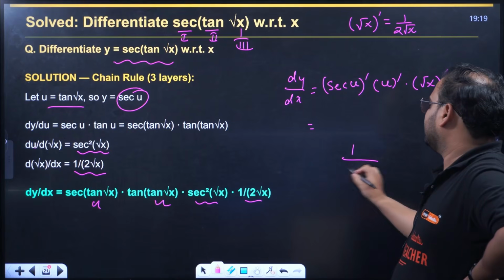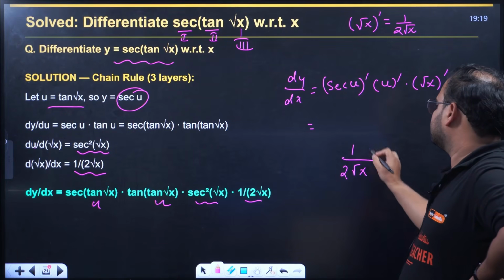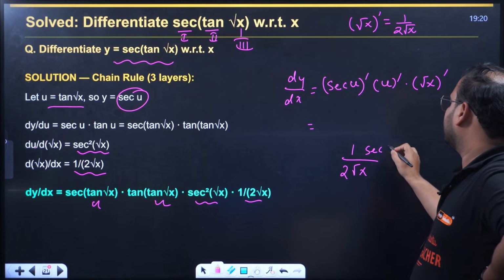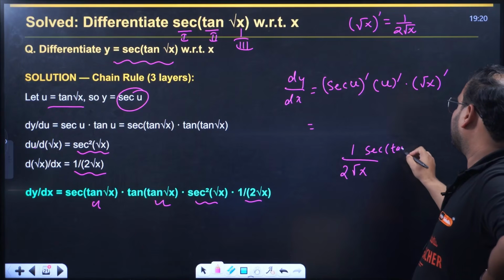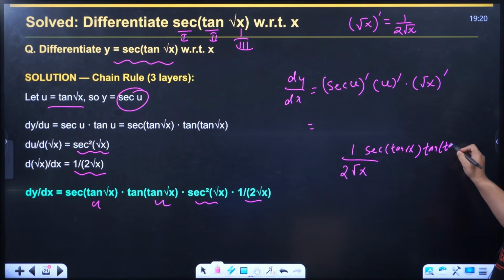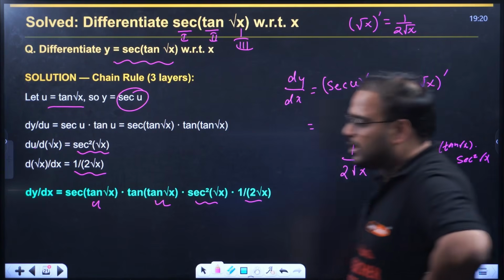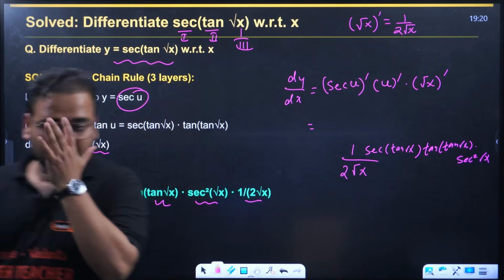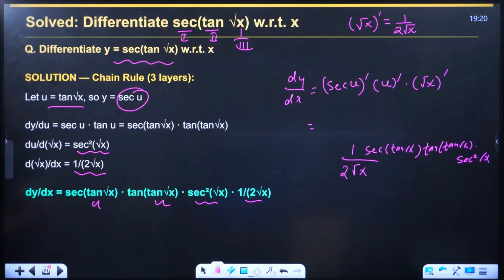Here, like this: 1 by 2 root x, secant root x into tan root x, and we have one more into secant square root x into secant square root x. Please check. A very good question on the chain rule side.